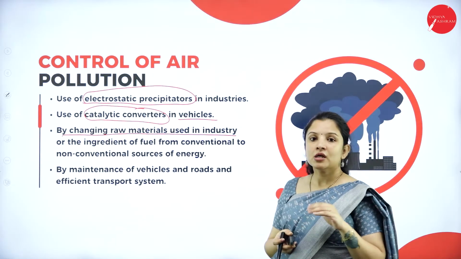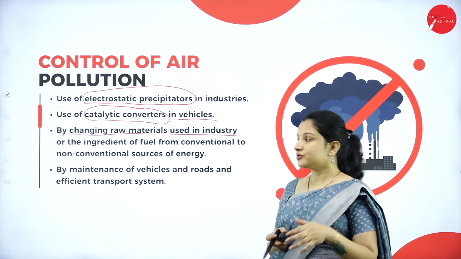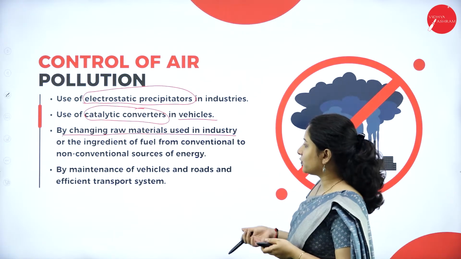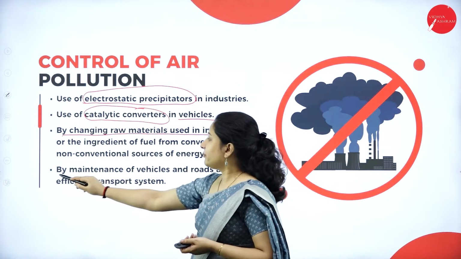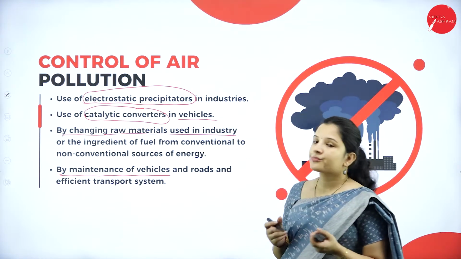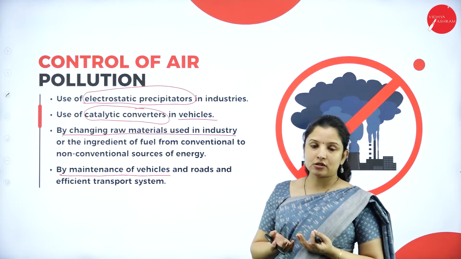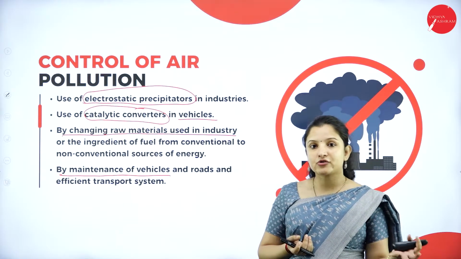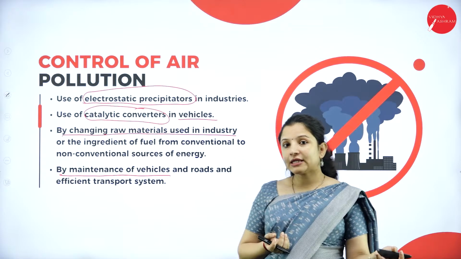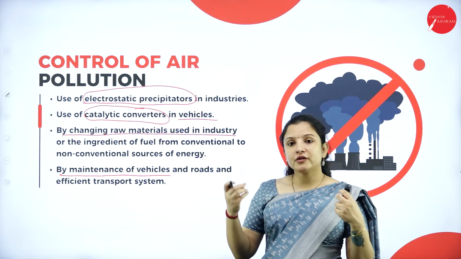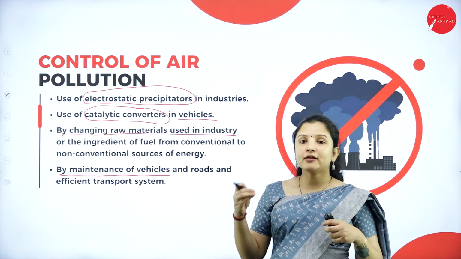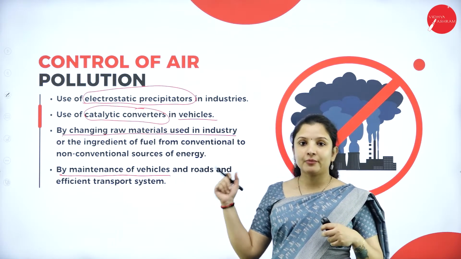So that is one of the ways: instead of using conventional energy sources, it is better to switch to non-conventional sources of energy. That is what it means. And next is maintenance of vehicles. We may not be able to afford catalytic converters, because an engine that uses unleaded petrol might be costly. If all that is a problem, each human being who has a vehicle at his or her house can contribute in controlling air pollution.